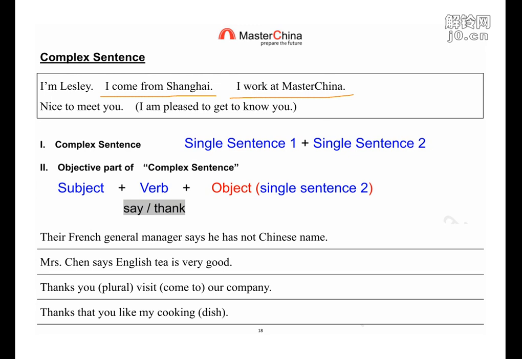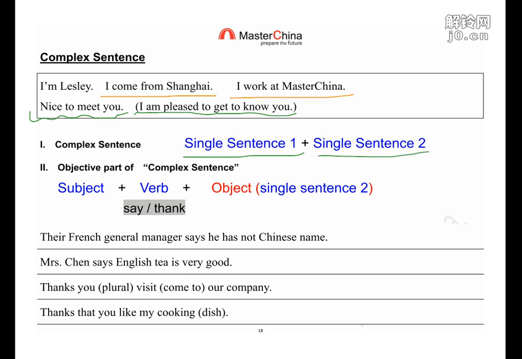Now I'm going to explain this one. Nice to meet you. Also it means I'm pleased to get to know you, right? So you can see this one, I am pleased to get to know you. This seems like two individual, independent sentences, and we put them together. We call it a complex sentence. So you see, we can put single sentence 1 and single sentence 2 together.